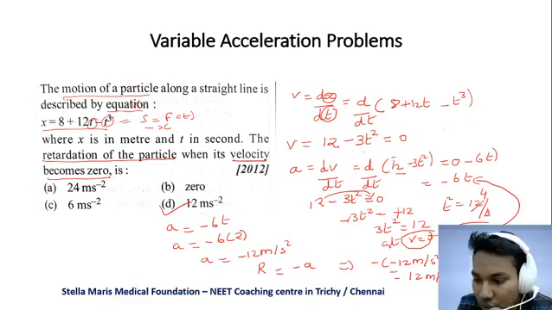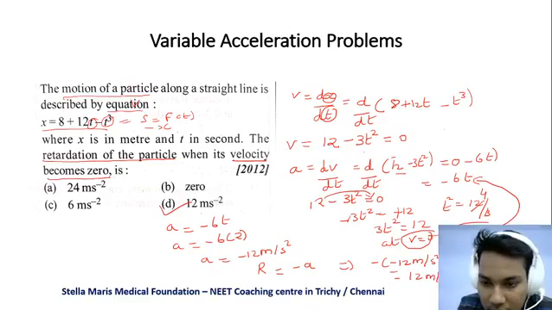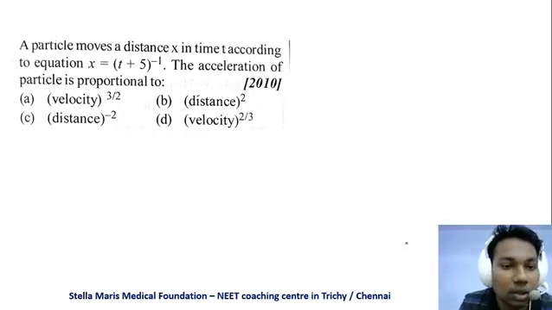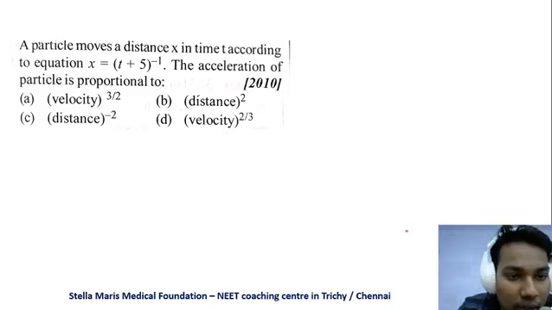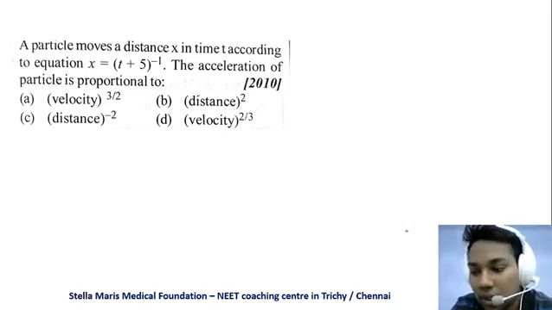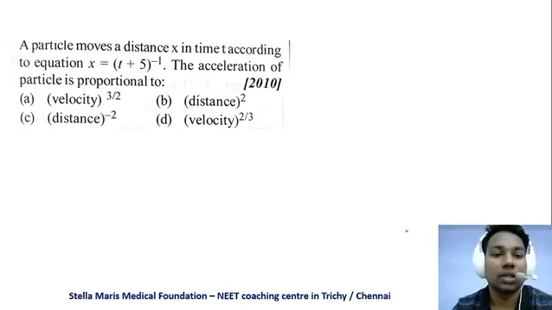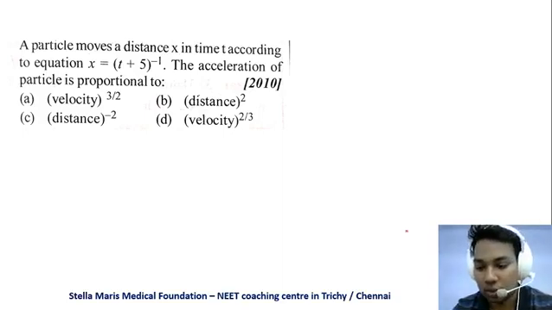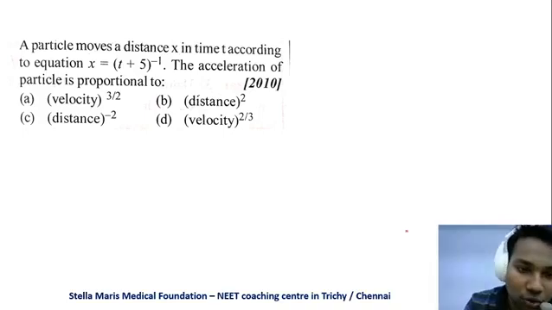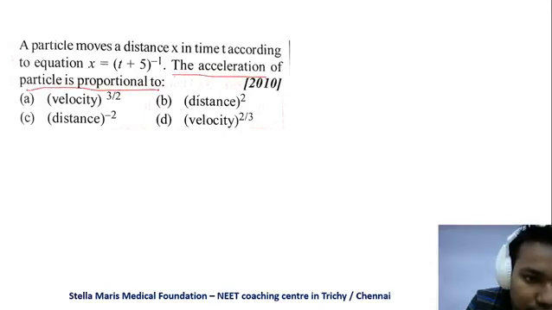Okay, so we'll move on to the next question. I think it will be clear. A particle moves a distance in time t according to an equation x is equal to t plus 5 the whole power minus 1. The acceleration of the particle is proportional to, so we have to find what they are asking.